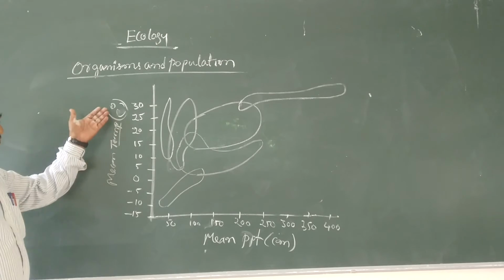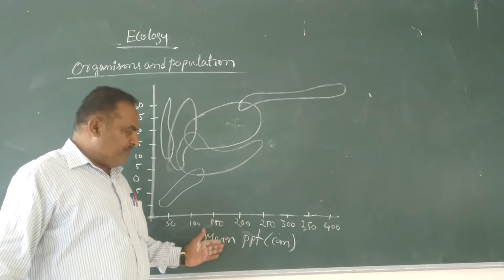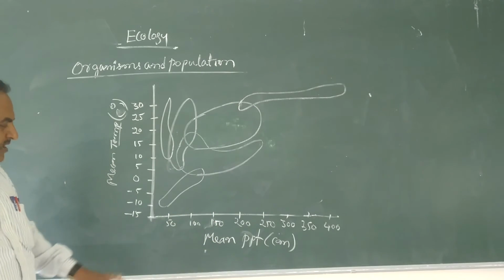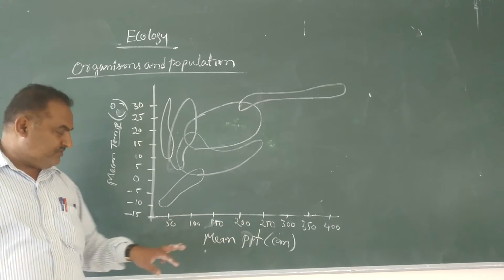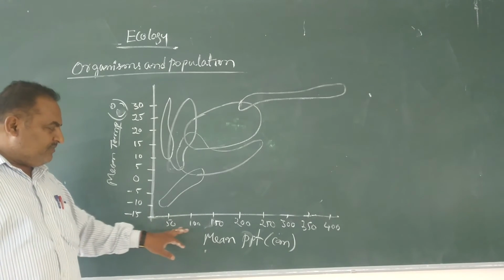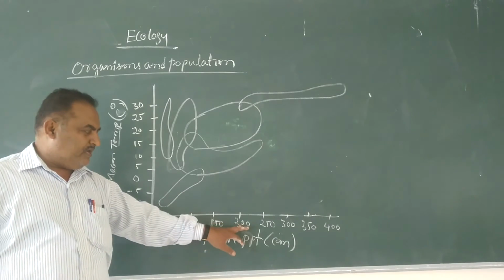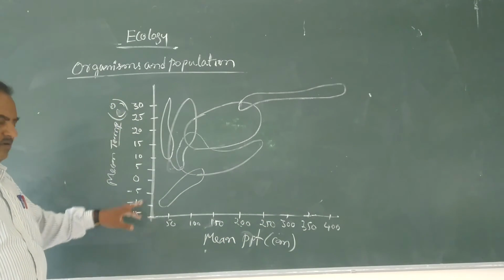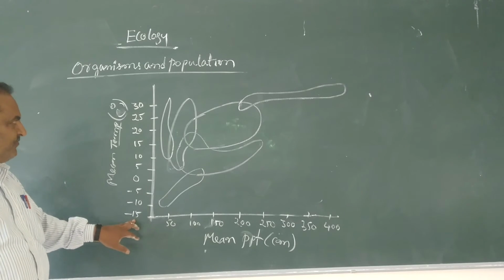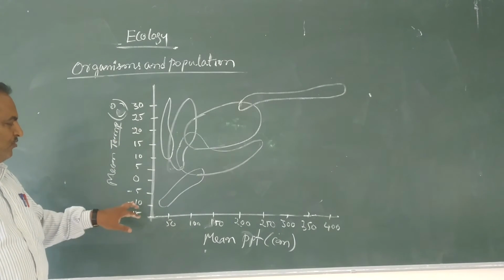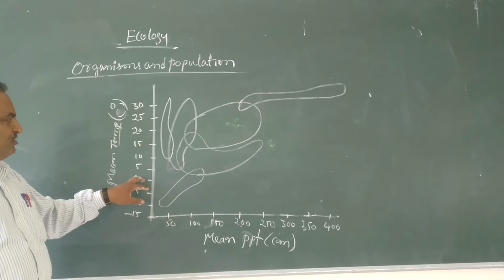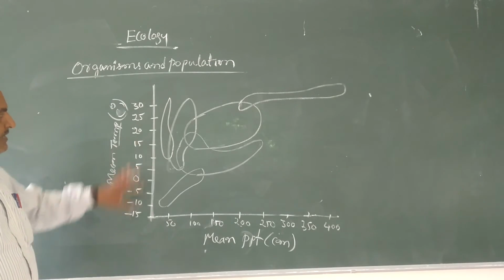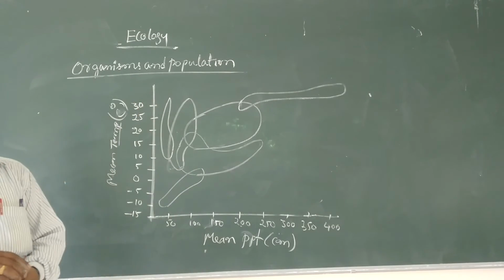Mean temperature is plotted against mean annual precipitation. The mean precipitation, or rainfall, is represented in terms of centimeters. It starts from 50 centimeters, 100, 150, 200, and so on. Here the temperature ranges from minus 15 to minus 10, minus 5, 0, and up to 25, 30, etc. It is the graphical representation of different biomes.